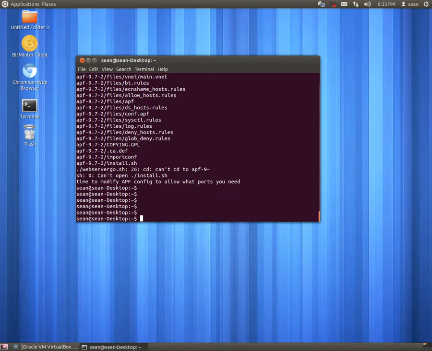my main goal with this was to get rid of the mundane tasks where I can just run a script for 4 or 5 different servers, hit enter and leave, come back 5 minutes later, and I've got 5 web servers all ready to go. It's also good for your VPS. If you're deploying multiple virtual private servers or just one, you just download this script, which I'll make available for everybody to use, and you already have about 80% of your work done for you.